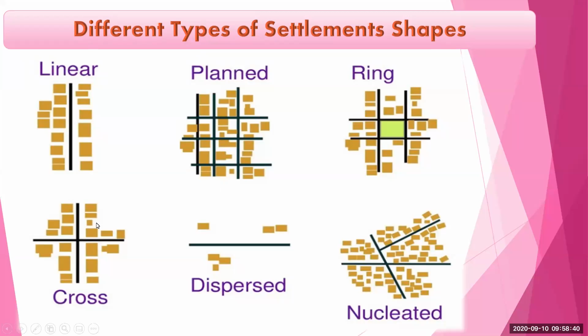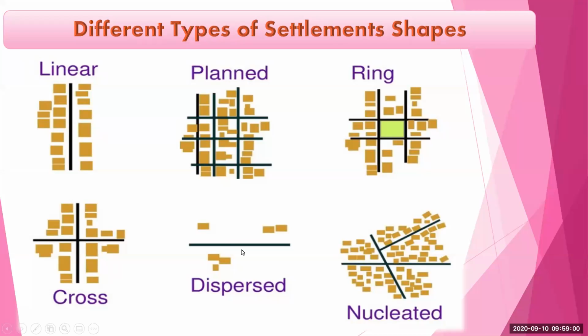Then the next is the cross settlements. When two roads cross each other, and the houses are built alongside both the roads, then we get this type of settlement.